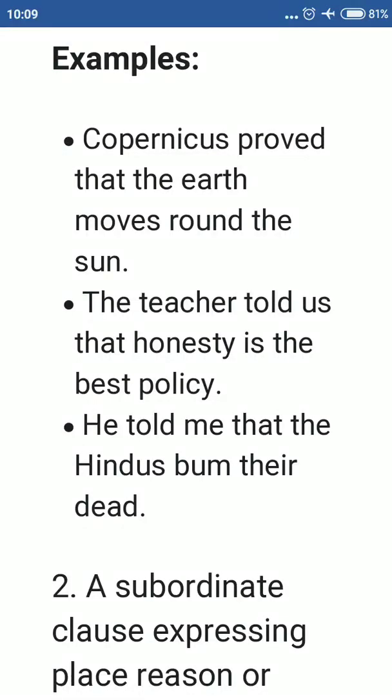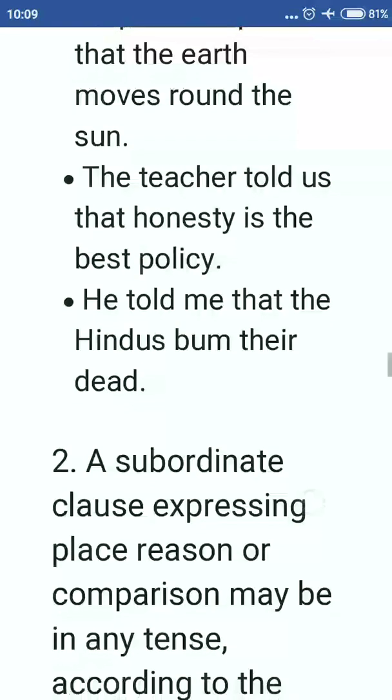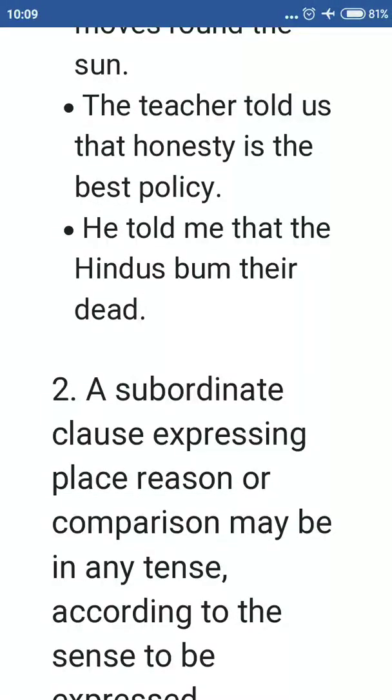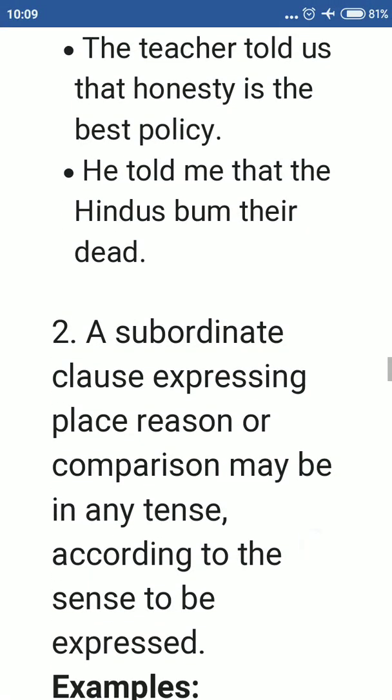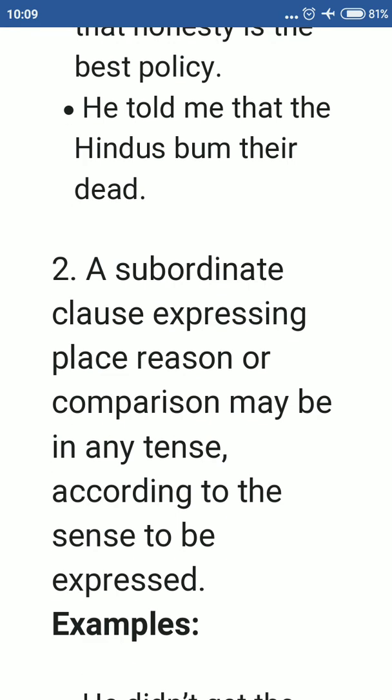If you change it to the earth moved around, the meaning will change, because this is a universal truth. Now, the teacher told us that honesty is the best policy. Here also, this is the same case. He told me that the Hindus burned their dead. Same is here.